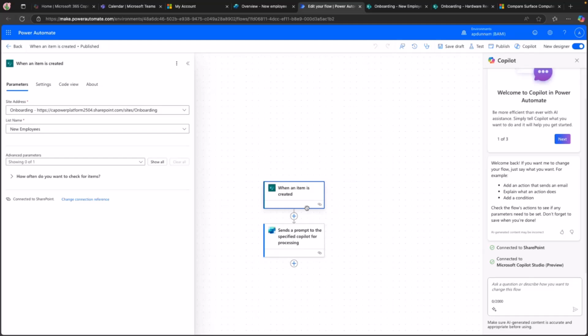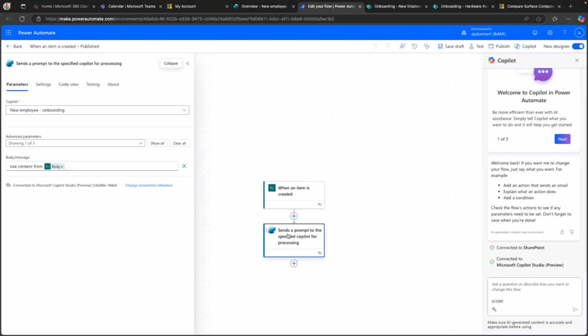And then it's just going to wait for that to execute. It is going to have one action that sends that payload or that response back to our agent so it can finish doing what it needs to do. So the important thing right here is the body message. So this is where we're saying just use the content from the body of this when an item is created trigger, send that whole thing back to our agent so it can finish doing what it needs to do.